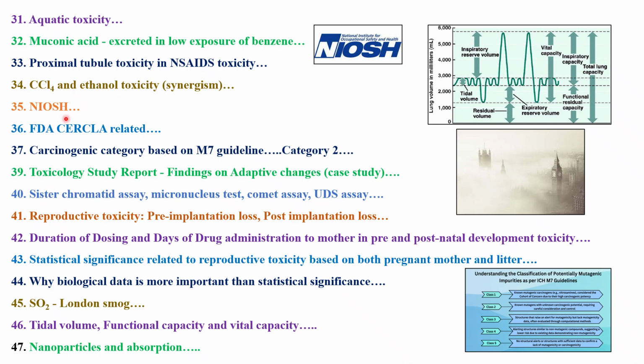The next question was on NIOSH. With respect to NIOSH, in 2024 they have come up with a new updated list of drugs where there is a reclassification of table 1, table 2, as well as table 3. Some of the drugs have been categorized as teratogenic or carcinogenic. So you have to remember those examples. Please read in detail the NIOSH 2024 list of drugs.